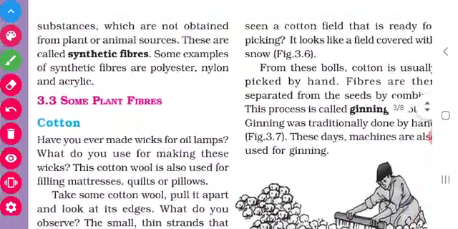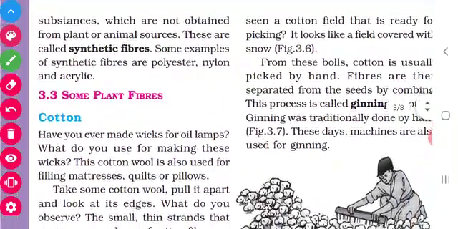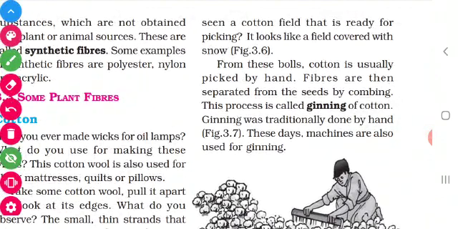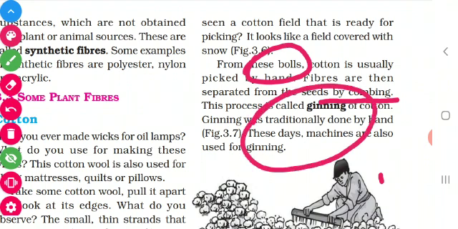So what they will do? They will take the cotton bolls by hand. This also they may ask. How will you take the cotton bolls? Just by hand we have to take, and we have to separate the seeds by combing. This process is called ginning. Surely they will be asking about ginning in very short answer questions.